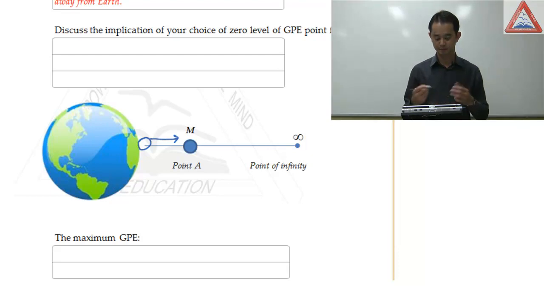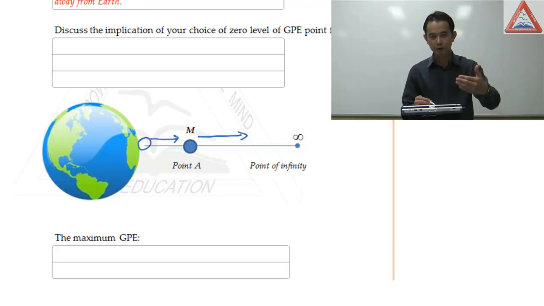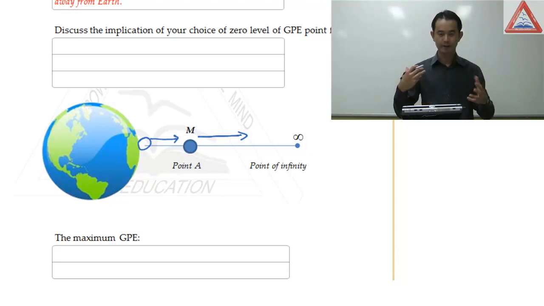Make sense? Now, if I continue to move that mass m from A towards infinity, more work must have been done. If more work must have been done by me, that means that more work must have been stored onto the gravitational system. Hence, the body M is gaining GPE as we're moving it from the surface of Earth to the point of infinity.